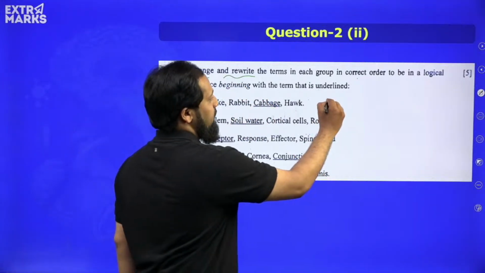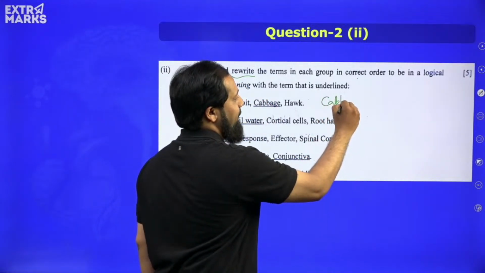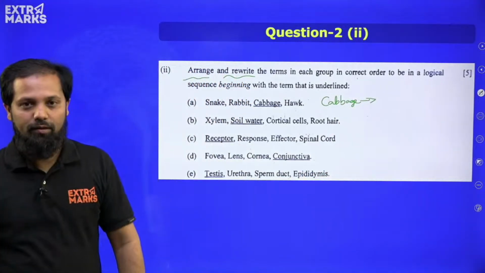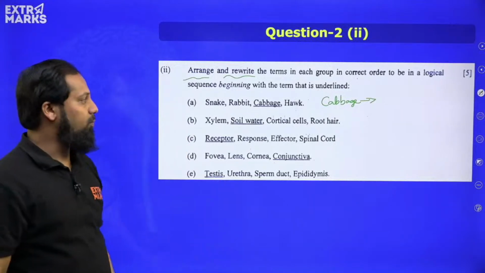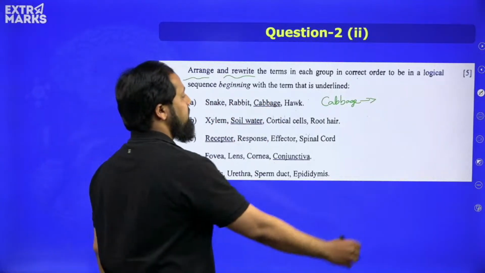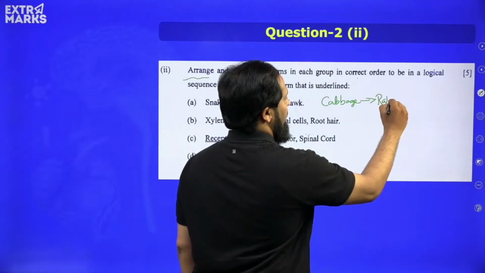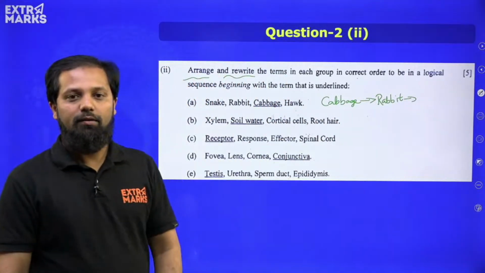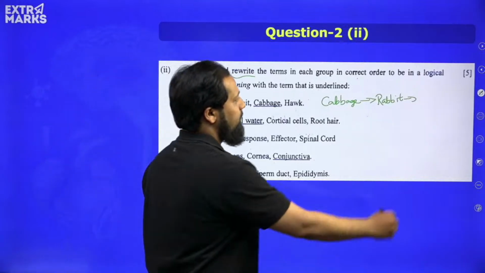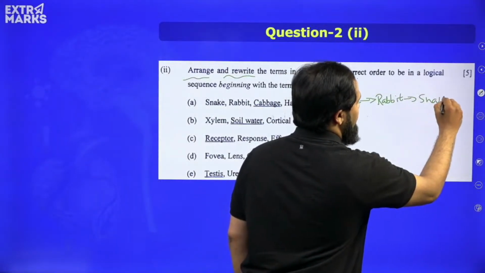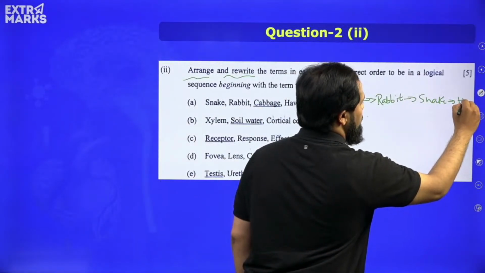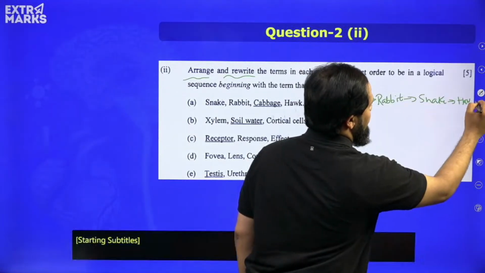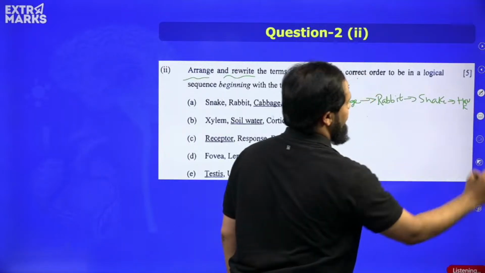That means the first word here should be cabbage. Now when you look at the food chain, the plant is eaten by a herbivore. In this category, the herbivore is rabbit, right? And rabbit is eaten by a primary carnivore, like a snake. After snake, we have hog. So this is the correct sequence which we can write here.